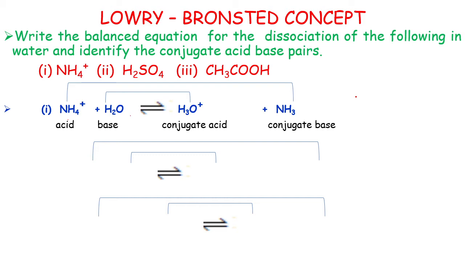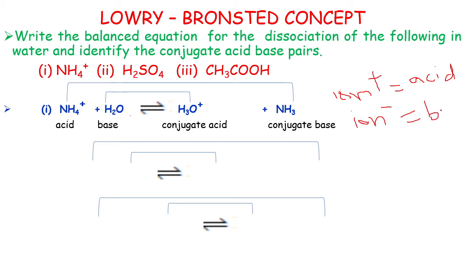You keep in mind, any ion with a positive charge is an acid. Any ion with a negative charge is a base in most cases.